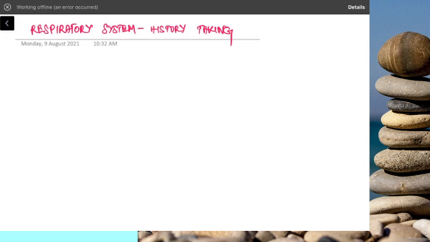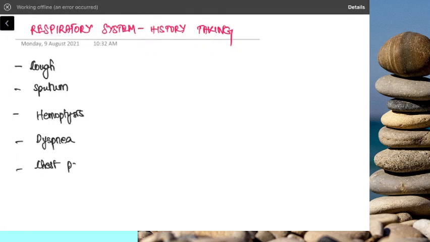As I already said, patients will present only with symptoms. The common symptoms associated with the respiratory system are, first, cough, next is sputum production, next is hemoptysis, next will be dyspnea, next will be chest pain. What we are going to discuss today is what we are going to do when a patient presents with these symptoms. What are these symptoms and how are we going to evaluate them? That is what we are going to discuss today.